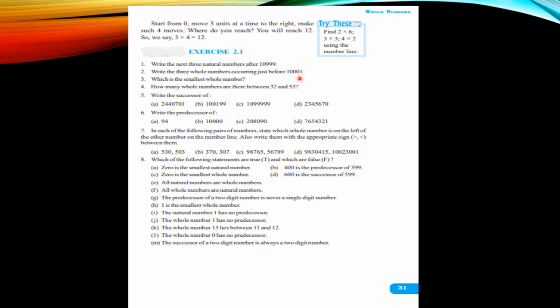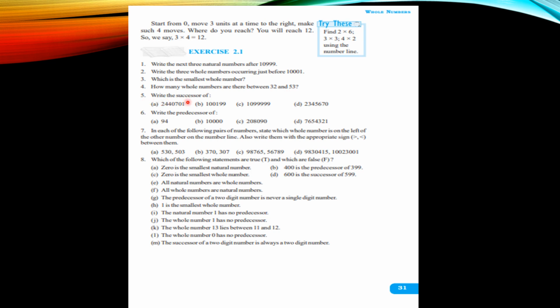The only difference between whole numbers and natural numbers is 0, the addition of 0 in the set of numbers. All the rest of the numbers are both natural numbers and whole numbers. Here they have used the terminology natural number and whole number, but it doesn't matter for the numbers. The third question says: which is the smallest whole number? You have to tell where the whole numbers start from. Question number 4 says: how many whole numbers are there between 32 and 53? You don't have to consider 32 and 53. You just have to count the numbers which come in between these two.